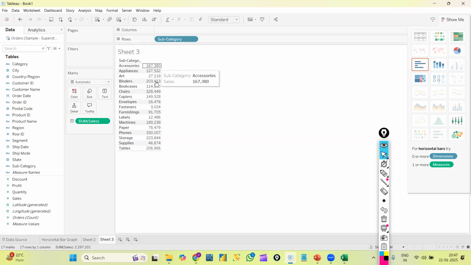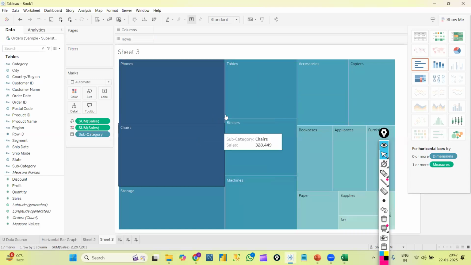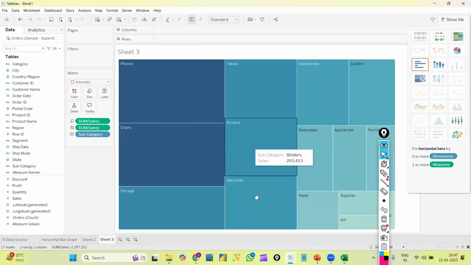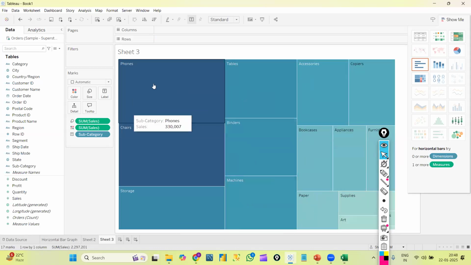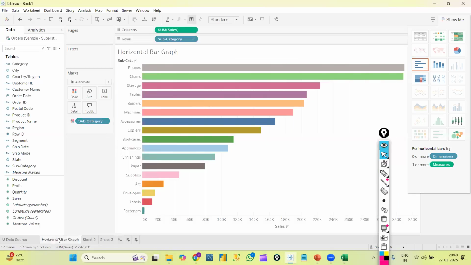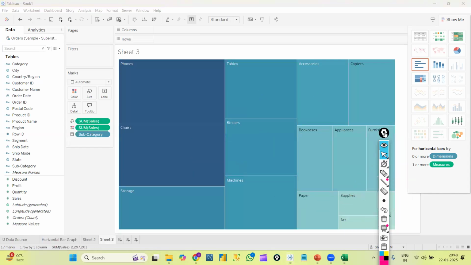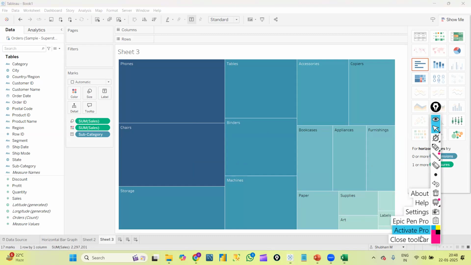That is the reason. As we selected this graph, sales is showing in the textual format, so I got it like this. If I select tree map, now I'll get it like this. Tree map is nothing but each and every subcategory represented in the form of a box. Here I can see each subcategory in the form of bars, right? Here I can see them in the form of boxes. Okay. These are some basic graphs.